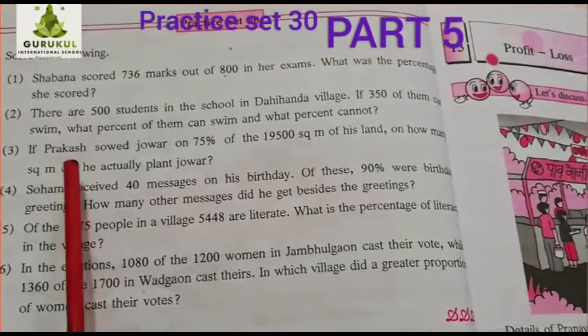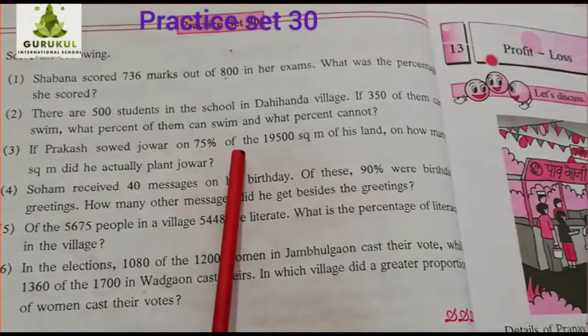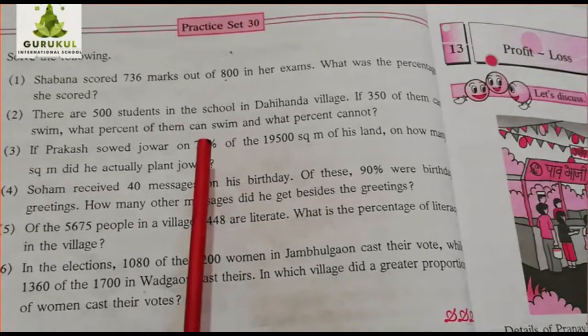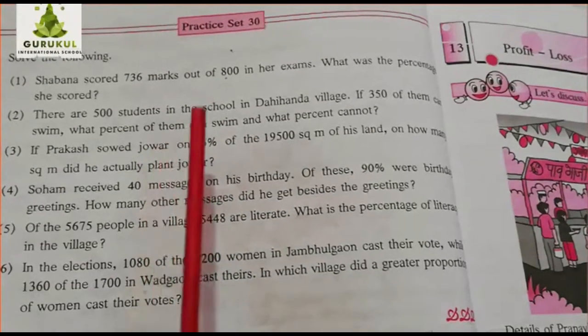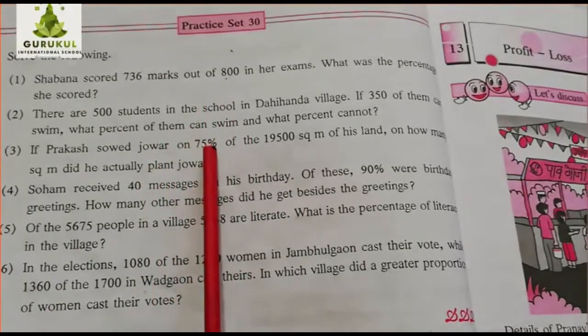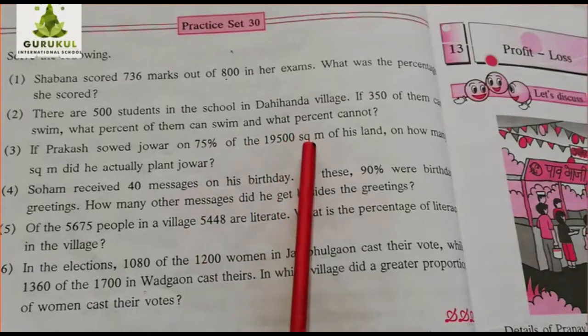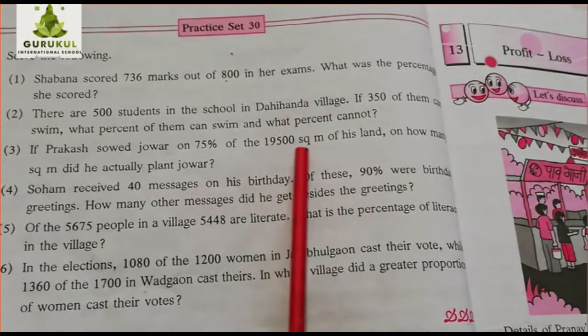If Prakash sowed jowar on 75%, 75% means if the land was 100, of that 75% he used to sow jowar. Now it is given on 75% of the 19,500 square meter of his land. The total area of the land is this much.